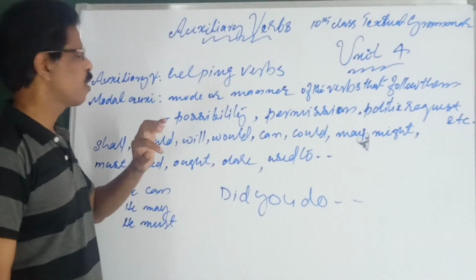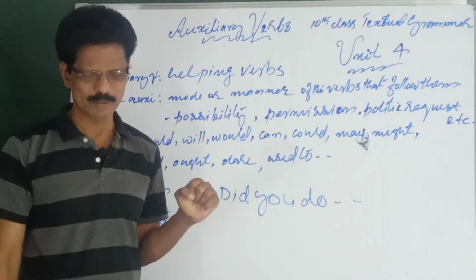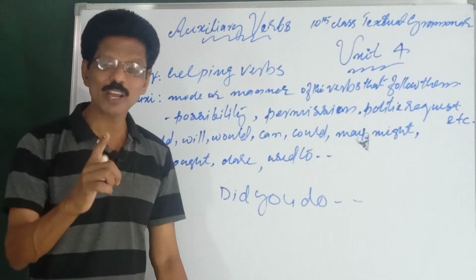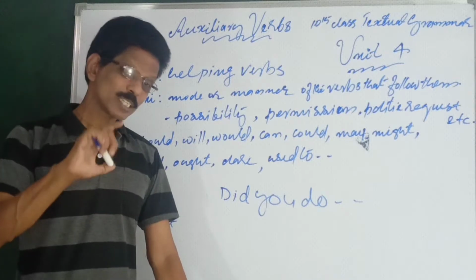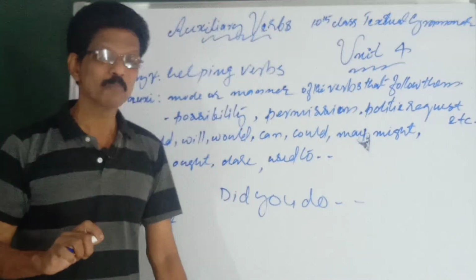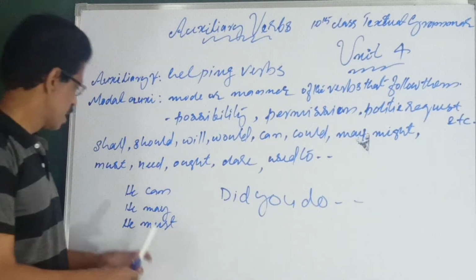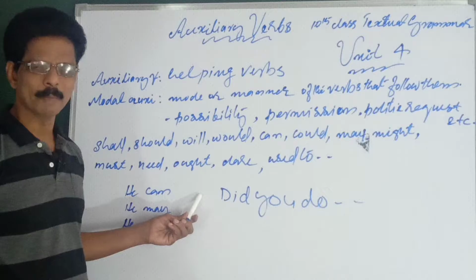Yes, now comes modal auxiliaries. What is modal auxiliary? Modal auxiliary or modals describe the mode or manner of the verbs that follow them. For example, he can come now means he is permitted to come.